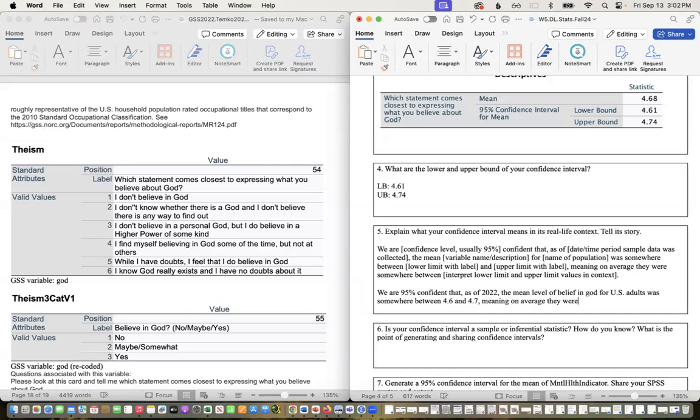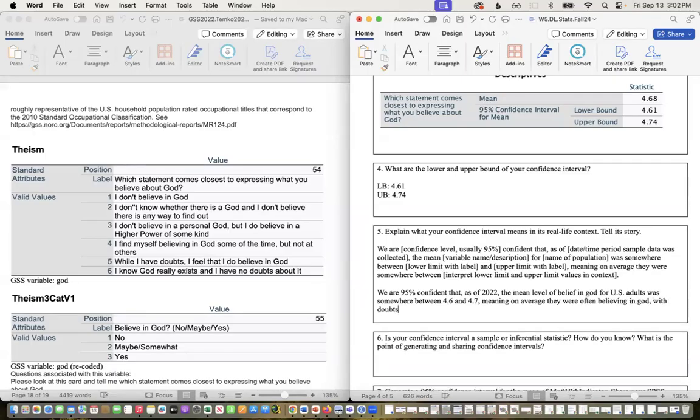meaning on average they were, and if this was kind of wider, let's say you were doing a feeling thermometer, it was like 40 and 60, I would name what those are, but this is narrow and it's both right here. And so that would be between finding yourself sometimes believing in God and having doubts but believing. So they were, let's say, often believing in God with doubts. That's how I'm going to describe that 4.6 of where that would be.